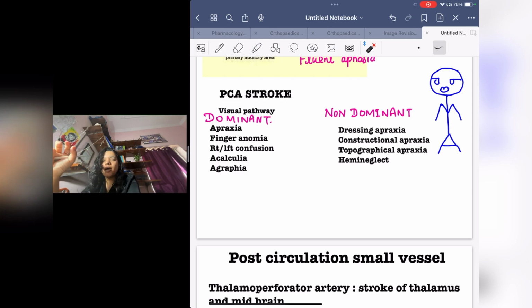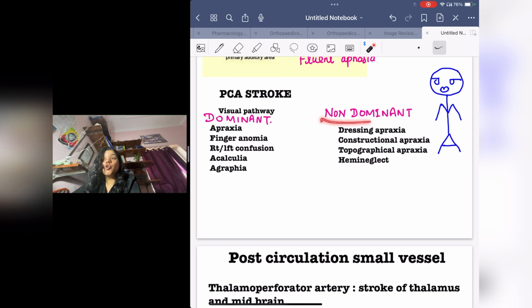A dominant banda is very intelligent in doing all the calculations and drawing all the graphs. So whenever there is a dominant part defect, there will be agraphia, acalculia, finger anomia, and right-left confusion.